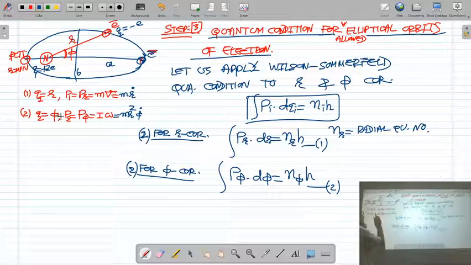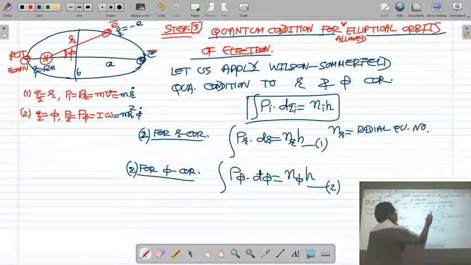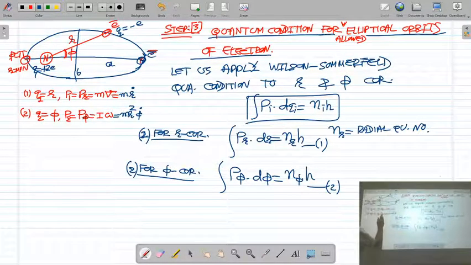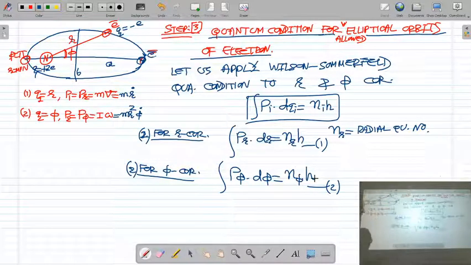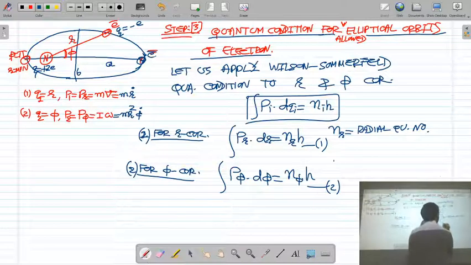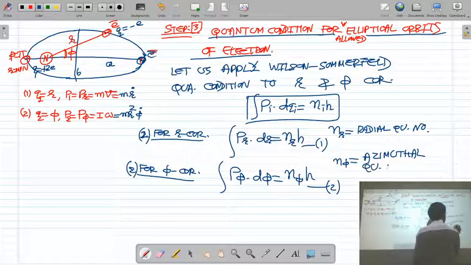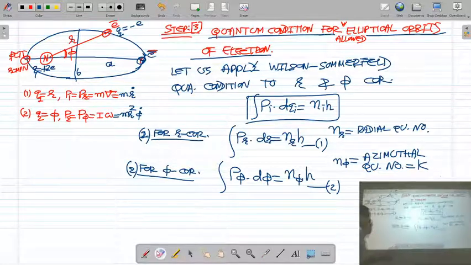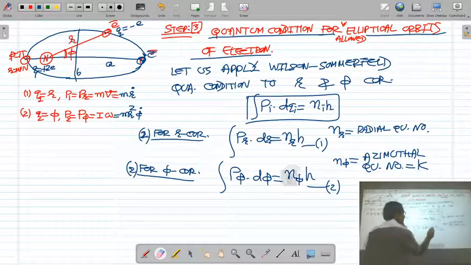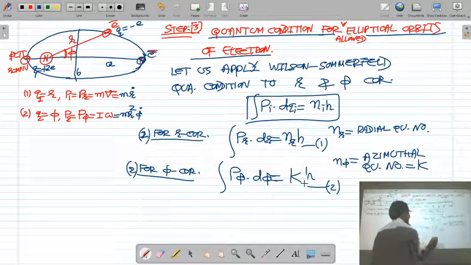The position coordinate is phi, so the integral of P phi d phi must be equal to n phi h. This n phi is called the azimuthal quantum number, and it is denoted by k. So instead of n phi, you can write k. So the integral of P phi d phi is equal to kh.